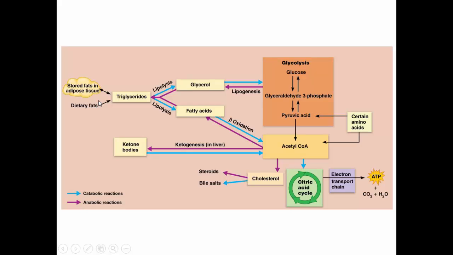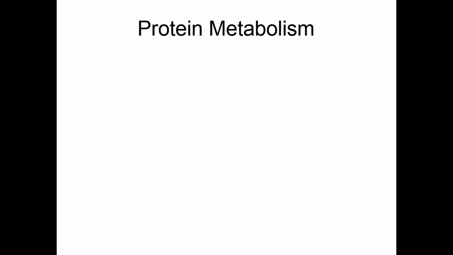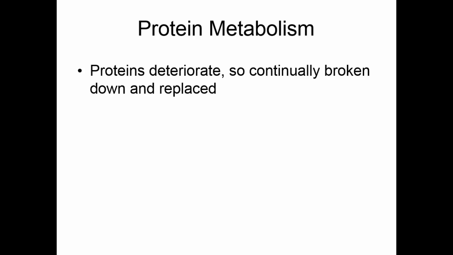On the other hand, if we need energy, we can go the other way. We can break the triglycerides down into glycerol and fatty acids by lipolysis. We can feed the glycerol in as pyruvic acid, and the fatty acids feed in as acetyl-CoA. And we can take those through the Krebs cycle and the electron transport chain to make ATP. If we are burning fats pretty exclusively, we're going to make those ketone bodies, and those ketone bodies are what lead to metabolic acidosis.